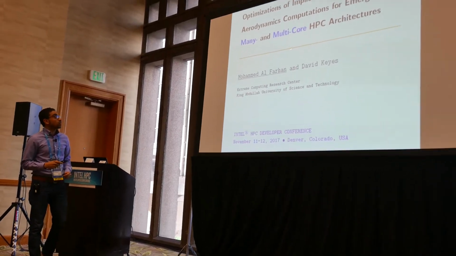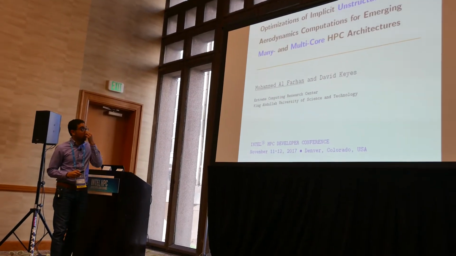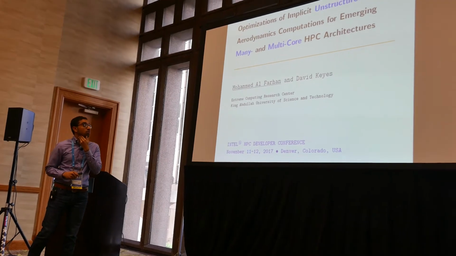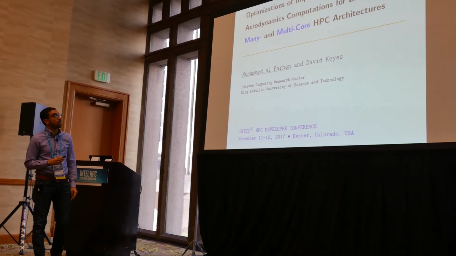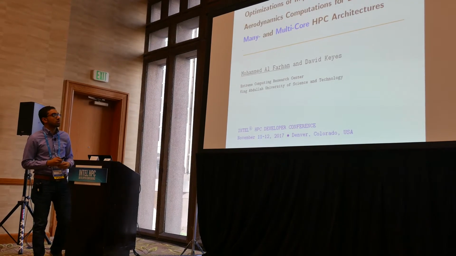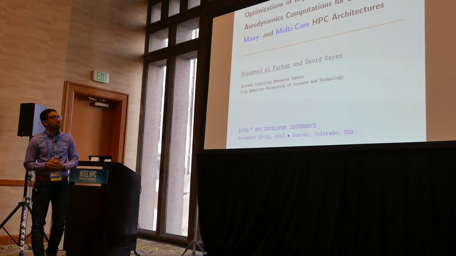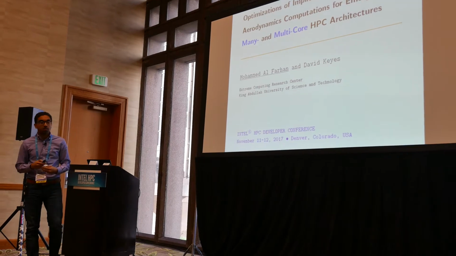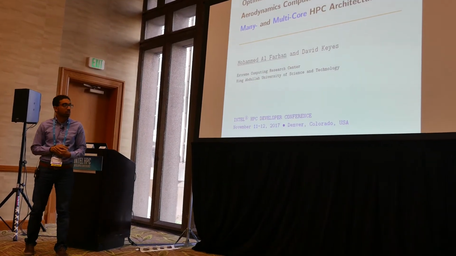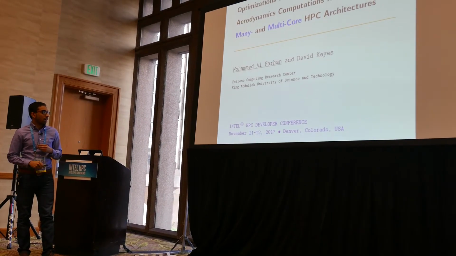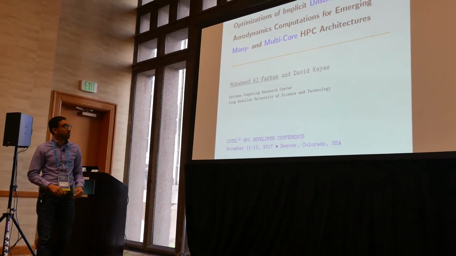This talk is basically about optimizing an implicit and unstructured code on many- and multi-core HPC architectures. And I'm insisting here on the unstructured computations and on the many- and multi-core HPC architectures, mainly on the many-core Intel Xeon Phi. Most of the slides here will be talking about Intel Xeon Phi, and then for the multi-core, we're targeting the Skylake architecture.